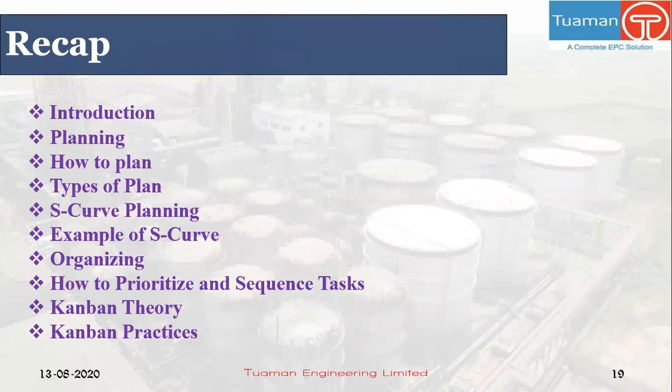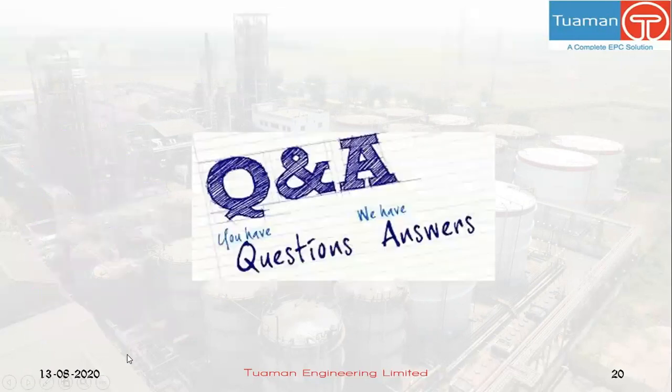Now let's summarize what we have covered. About planning and organization, then how to plan, types of planning, then we have learned the S-curve planning and an example, then organizing, then how to prioritize and sequence the task, and last we learned Kanban theory.